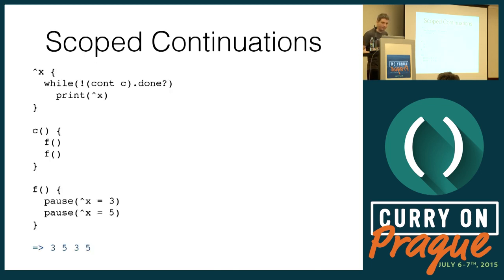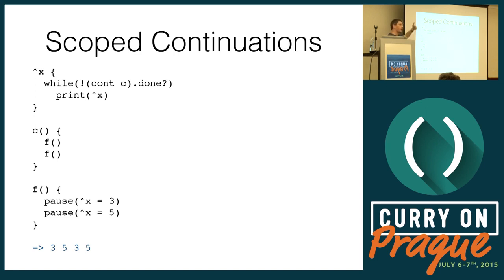We'll see an example. Okay, so we have this context, this scope, and this scope belongs to the x scope variable. And here we take a function c, we turn it into a continuation, and we loop until it's done.